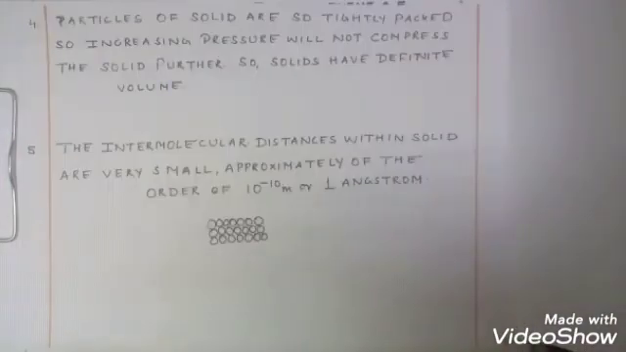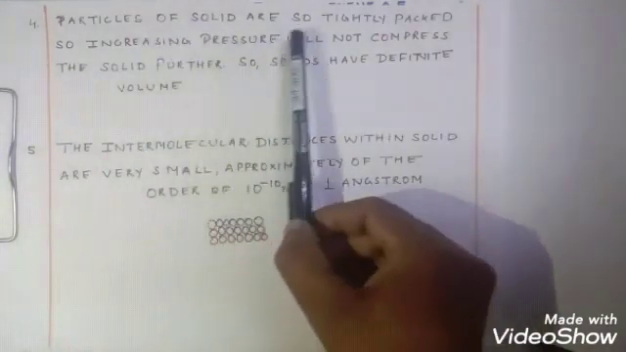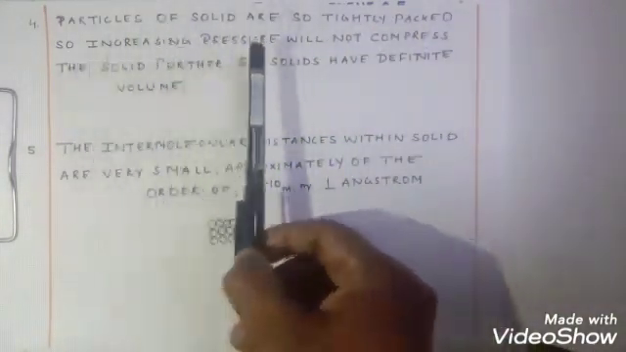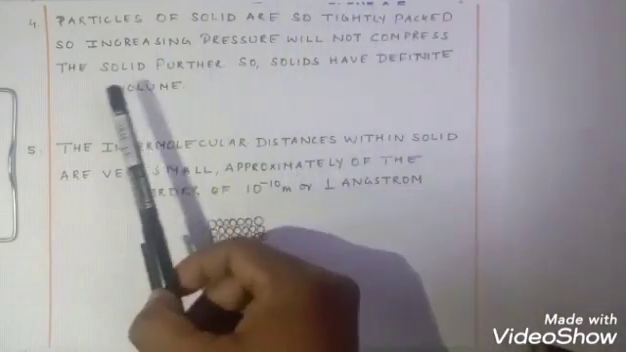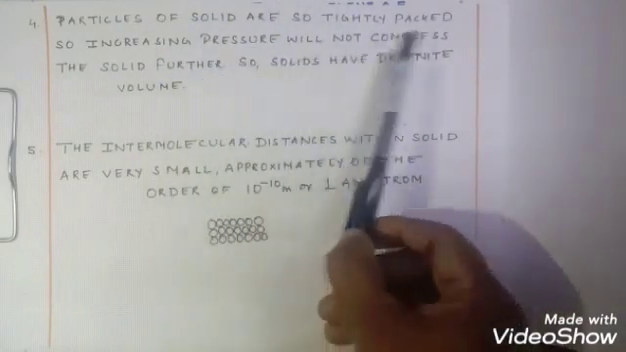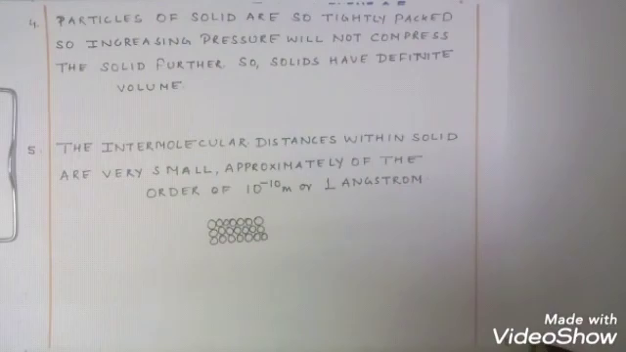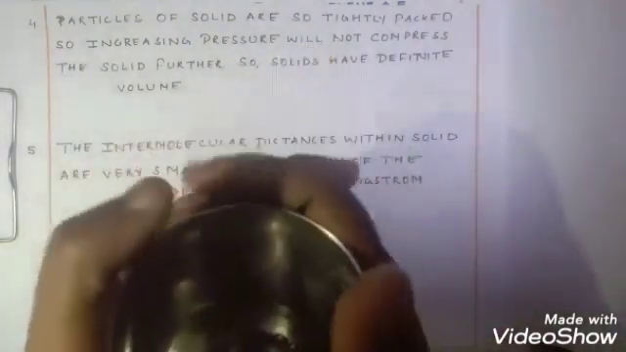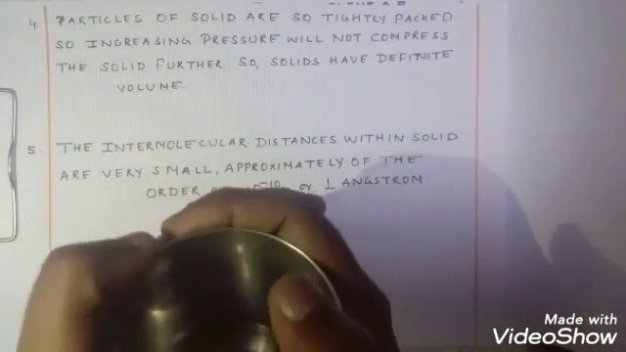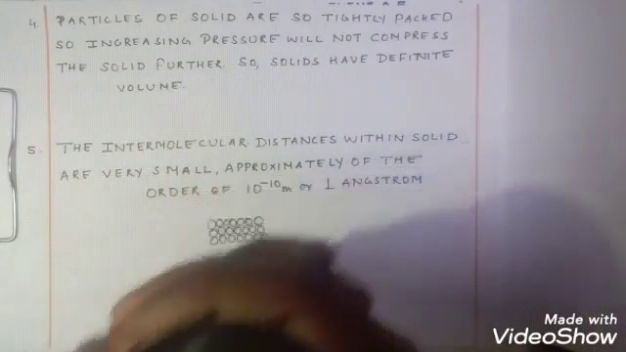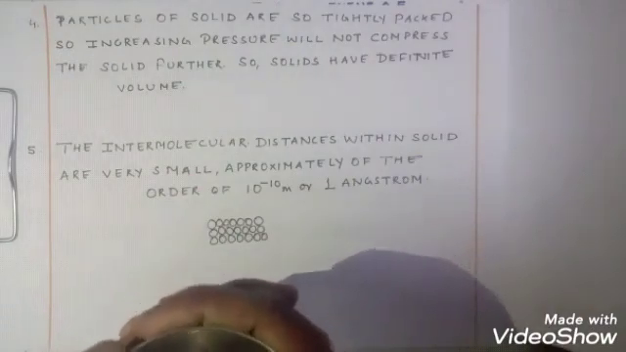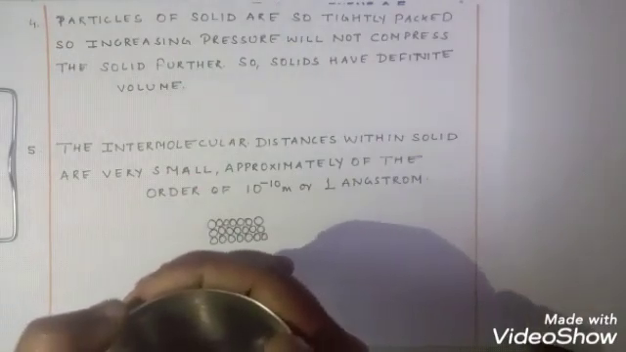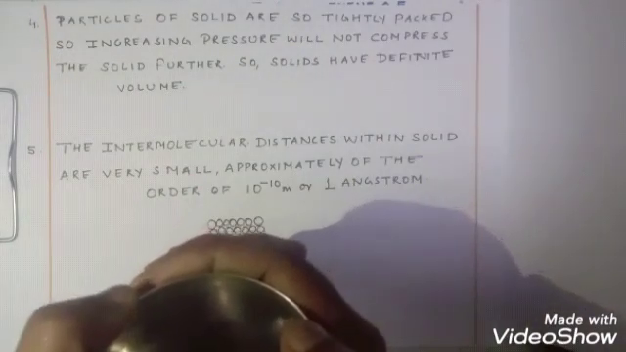Let us come to the fourth point. Particles of solid are so tightly packed that increasing pressure will not compress the solid further. So solids have definite volume. Let us take an example. Take a glass, and if you want to compress it, can you compress it? No, it is not possible, because the molecules are very tightly packed, and because it has a fixed volume, it cannot be compressed.